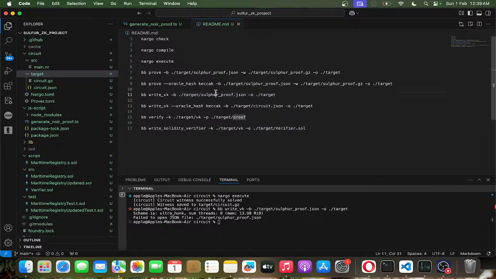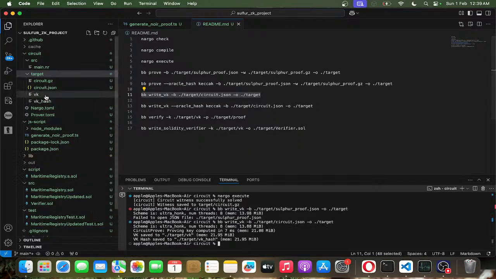So I need to change the name of the file to circuit, and I'm going to copy this and paste it over here. So now you can see the VK, the verification key, and the verification key hash being generated. What is the next step?